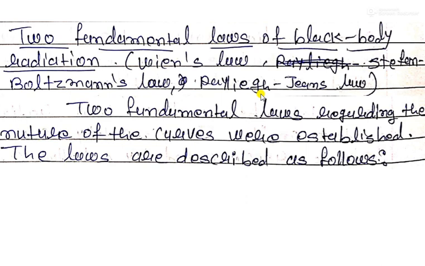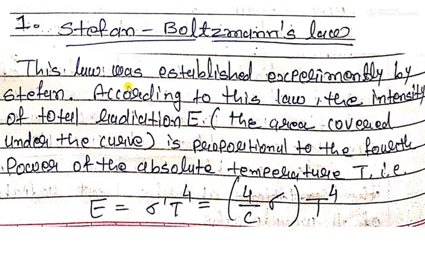There are some limitations of the laws also, and those limitations are brought out from the explanation. So first of all, we are going through the first law, called the Stefan-Boltzmann law. This is the statement of the Stefan-Boltzmann law. The law was established experimentally by Stefan.